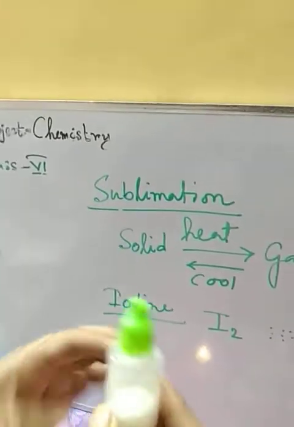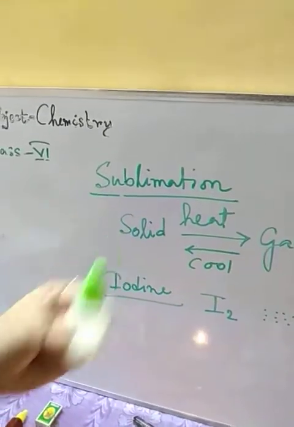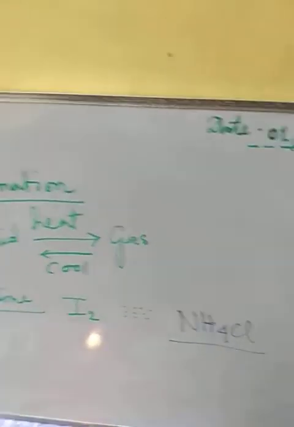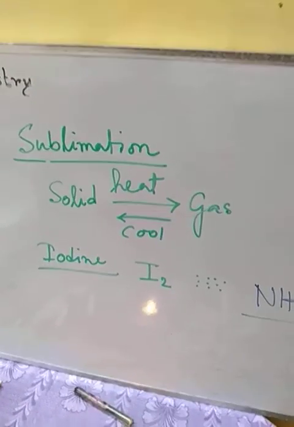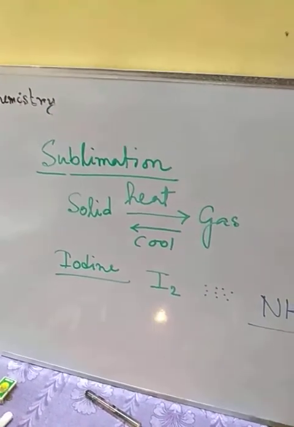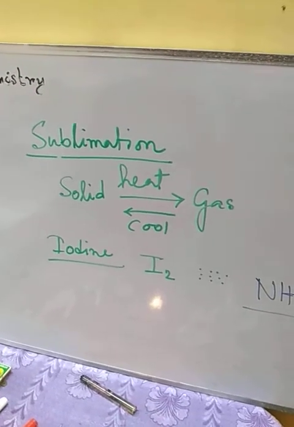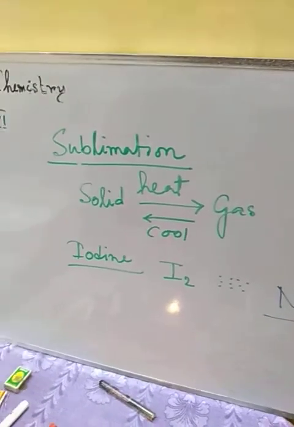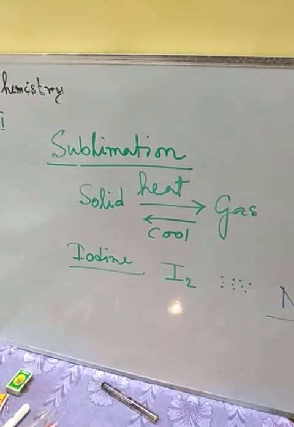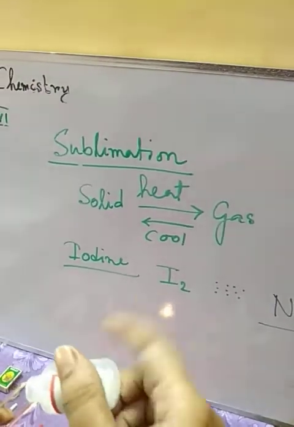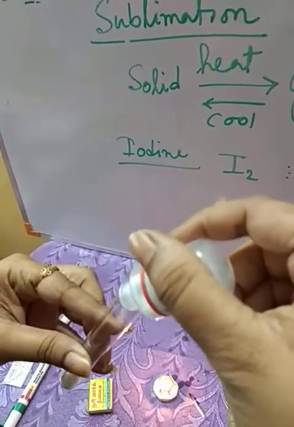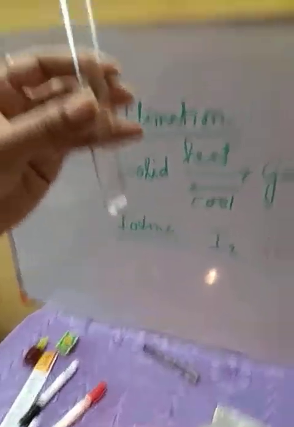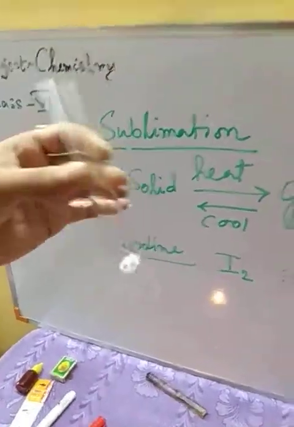In the same manner we are going to take some of this ammonium chloride crystal in a test tube. See, this is a white crystalline solid.